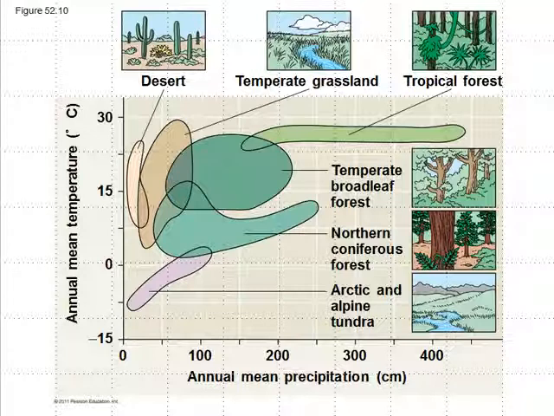If you look at the most precipitation, you're going to get into tropical forests. The least is the deserts. If you look at temperature, the least is going to be like tundra, and the most is going to be deserts and tropical forests. So this is a cool, what we call a climograph, that shows you how precipitation and temperature interact to give you the different biomes.